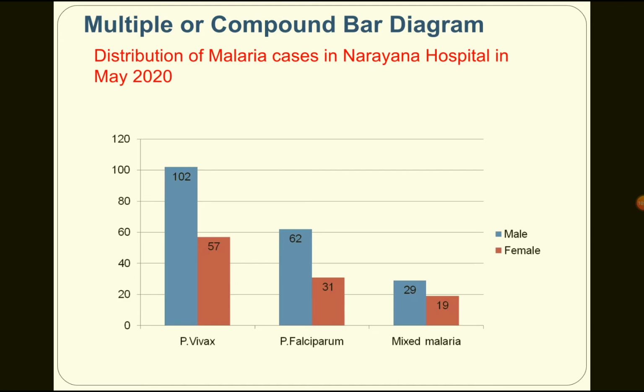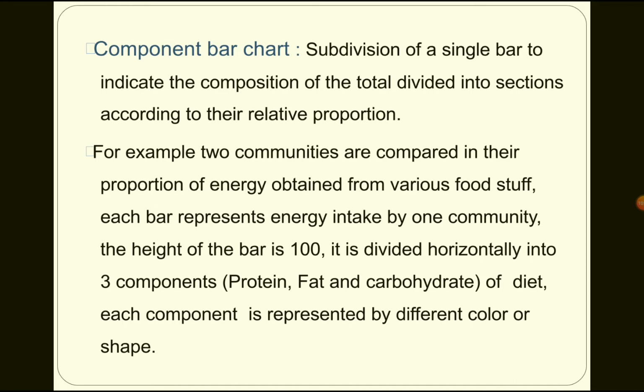For Vivax it is the same: 62, and 31 falciparum, and mixed is 290. So you can compare both males and females together. That is called a multiple or compound bar diagram. A compound bar chart is a subdivision of a single bar to indicate the composition of the total, divided into sections according to their relative proportion.